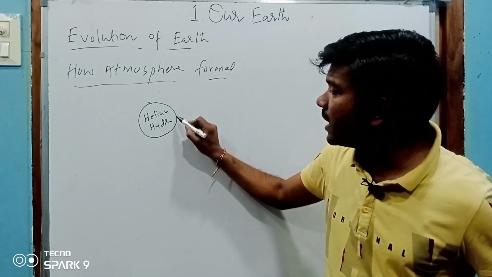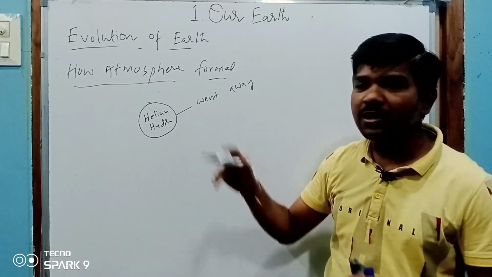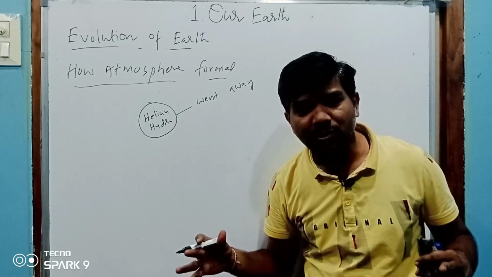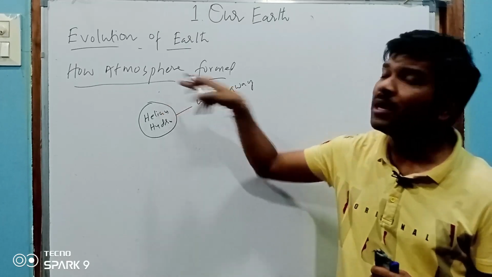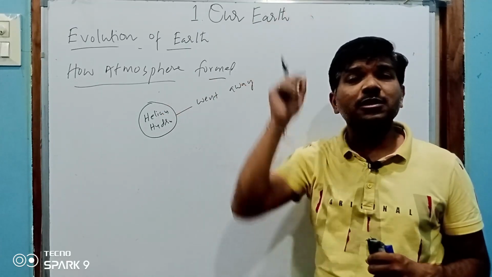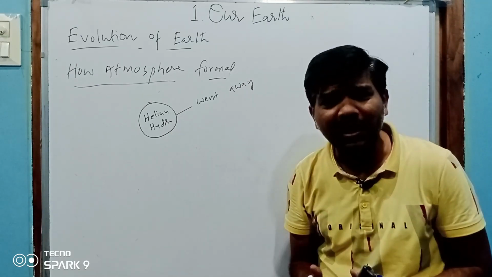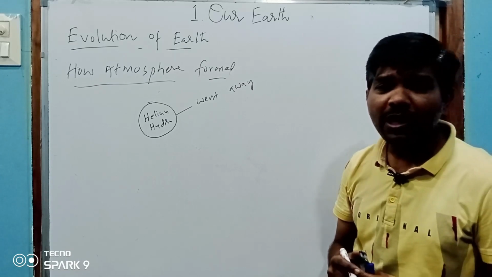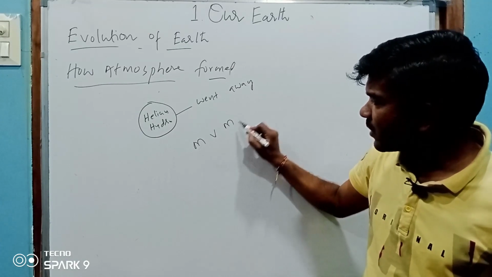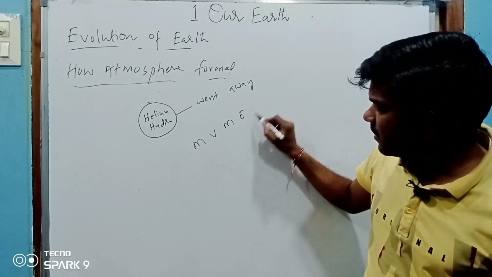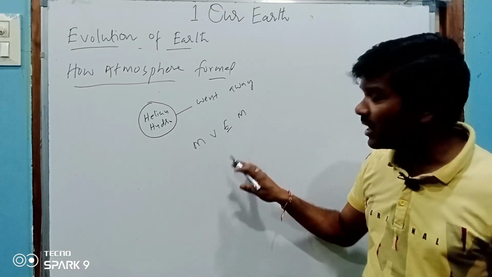So this helium and hydrogen went away from the earth. Then a magical thing happened to form an atmosphere. Sir, why is the atmosphere not there on Jupiter, Saturn, Neptune? Because these are gaseous material. The inner planets, Mercury, Venus, Earth, Mars, are inner planets or terrestrial planets.